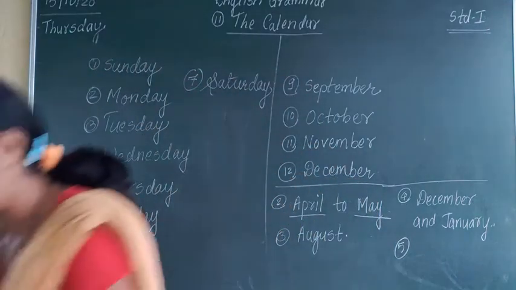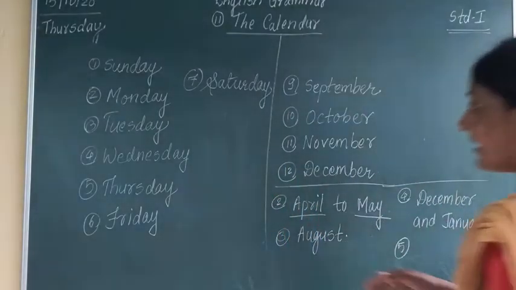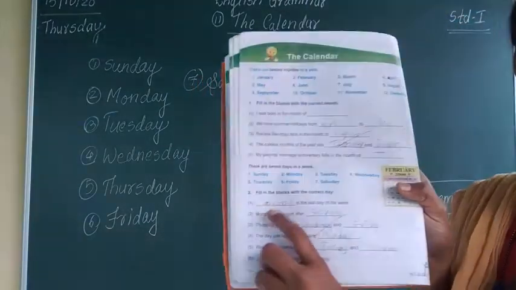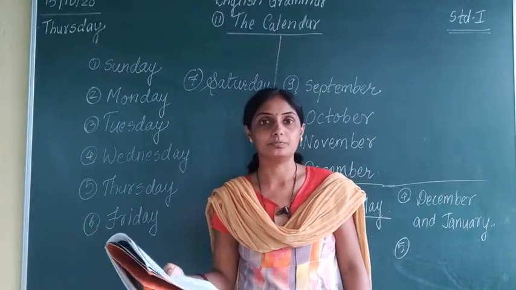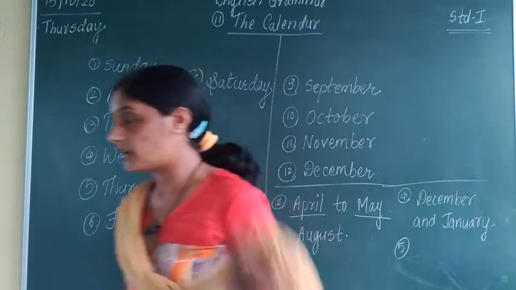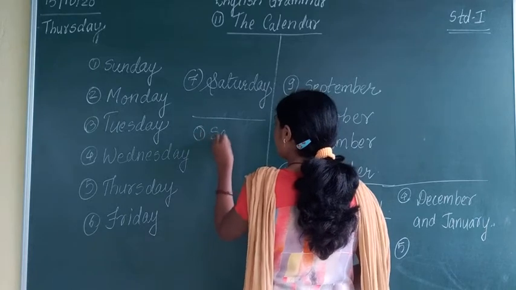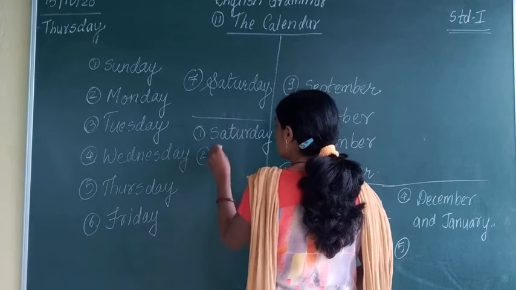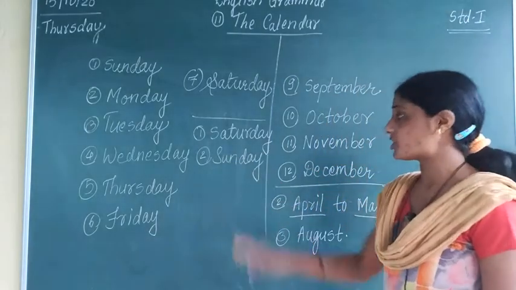So here there is a fill in the blank. Fill in the blanks with the correct day. Dash is the last day of the week. Which is the last day of the week? Saturday. So our first answer is Saturday. Now the second sentence is, Monday comes just after dash. Monday comes just after which day? It comes just after Sunday.